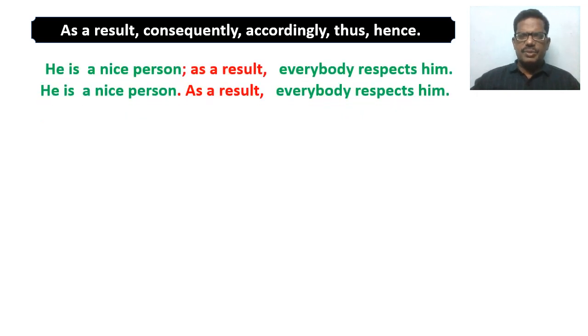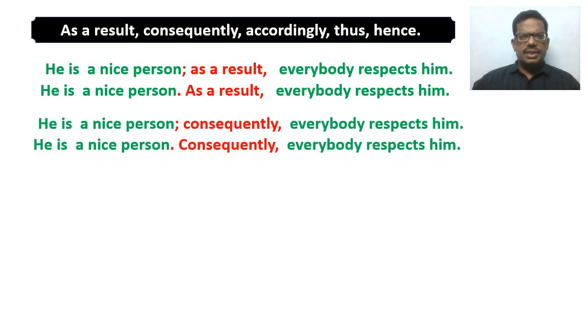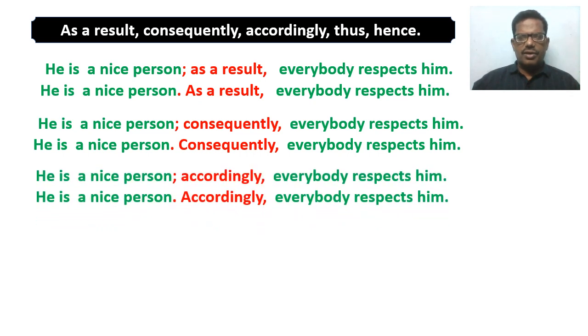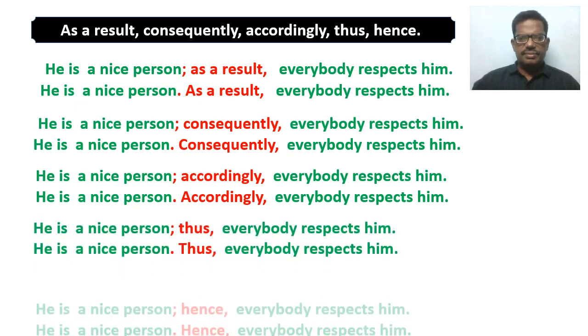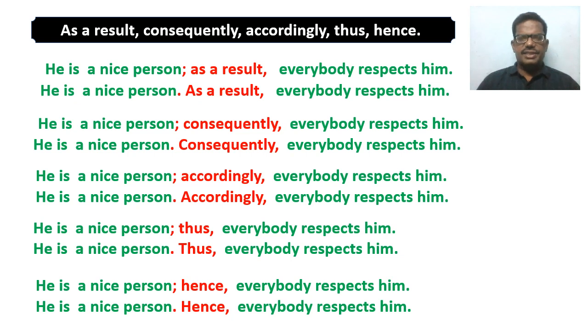He is a nice person; as a result, everybody respects him. The alternative sentence is, he is a nice person. As a result, everybody respects him. In the same way, we can use consequently, accordingly, thus, hence.